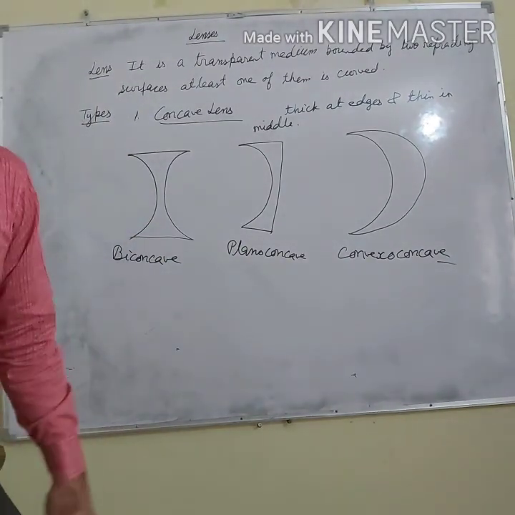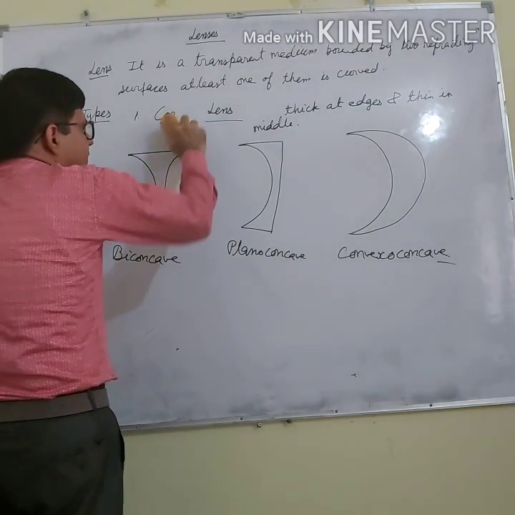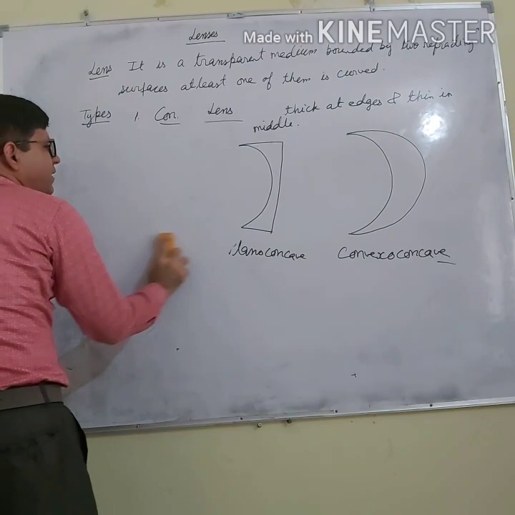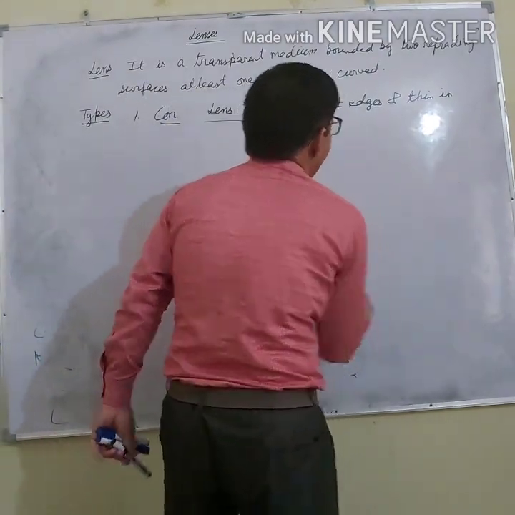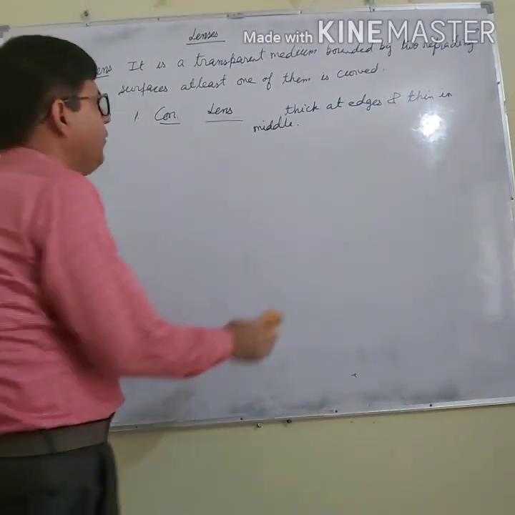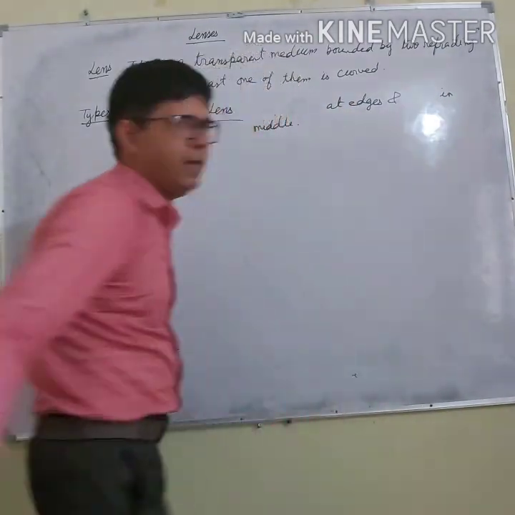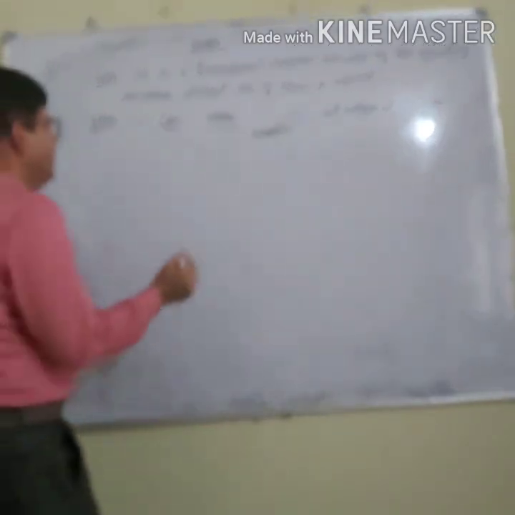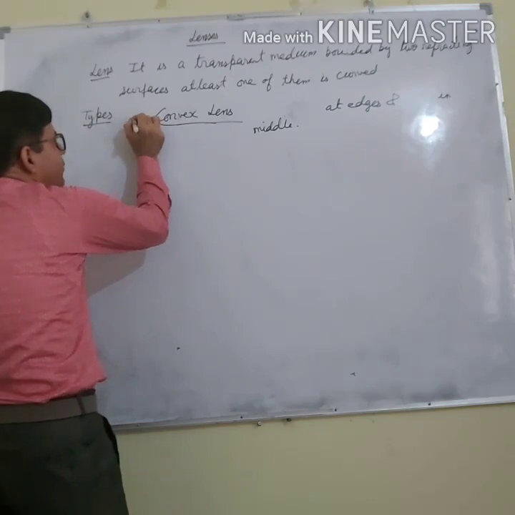Now similarly, the convex lens. The convex lens is the opposite of the concave. What have I written? Thick at edges and thin in the middle. So what will I write here? Convex lens. Convex means outer.